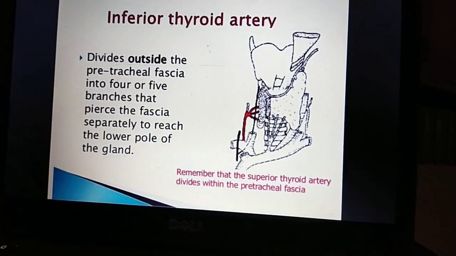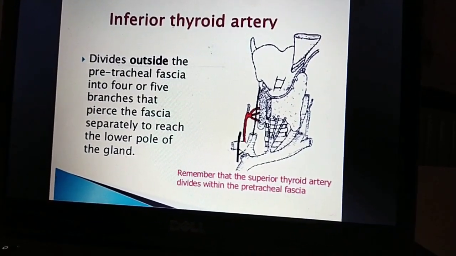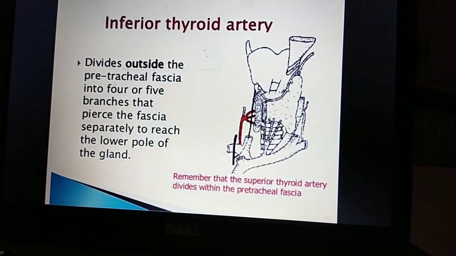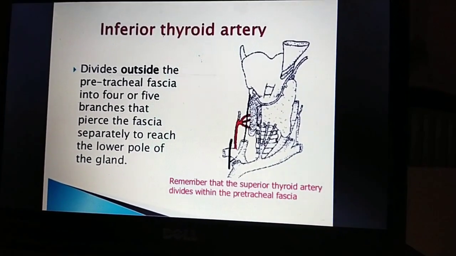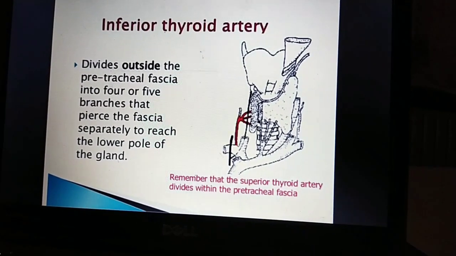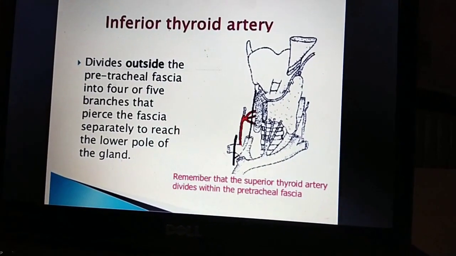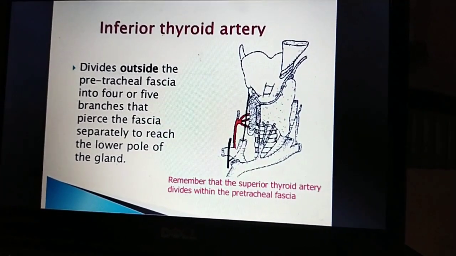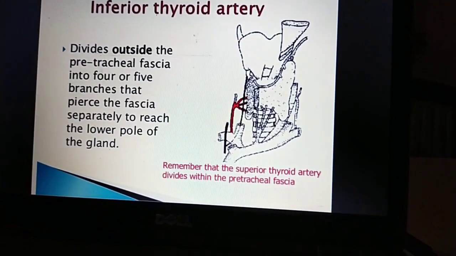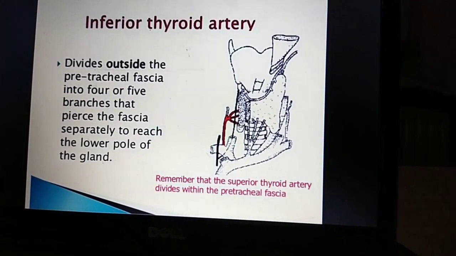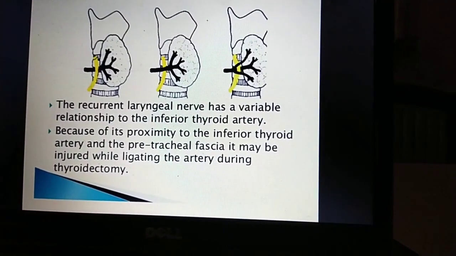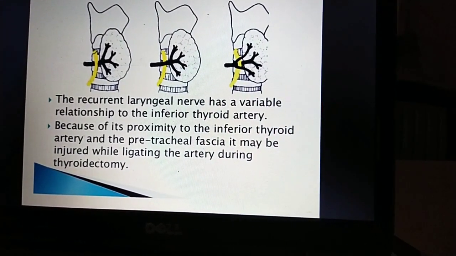That means the inferior thyroidal artery we can divide above the false capsule, and the superior thyroidal artery can be divided within the false capsule. The recurrent laryngeal nerve has a variable relation to the inferior thyroidal artery.